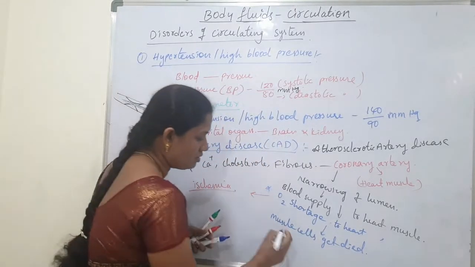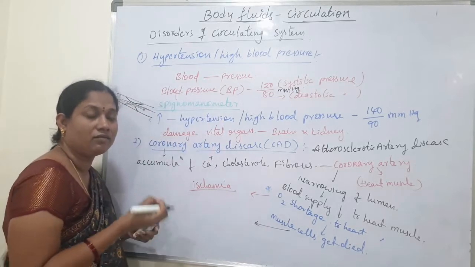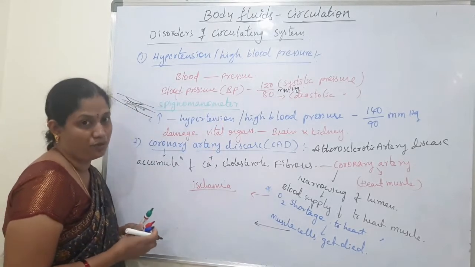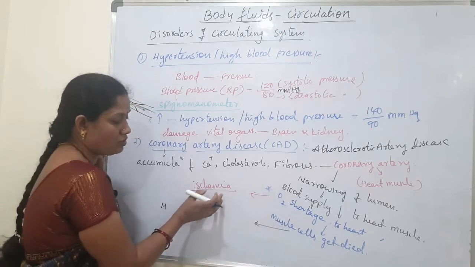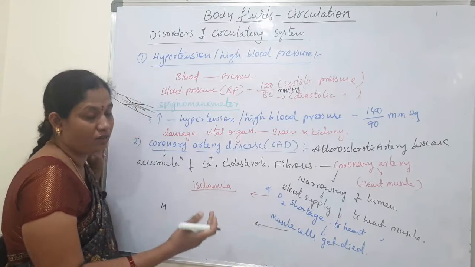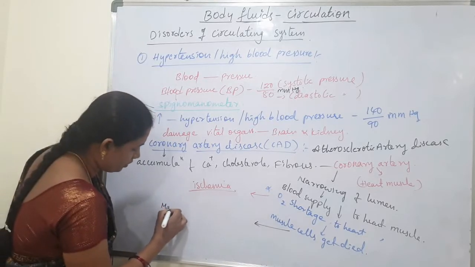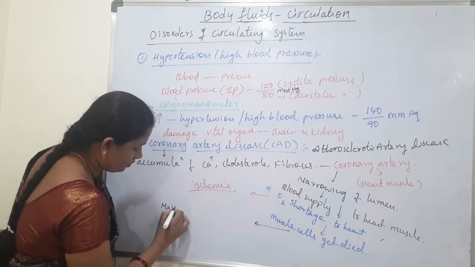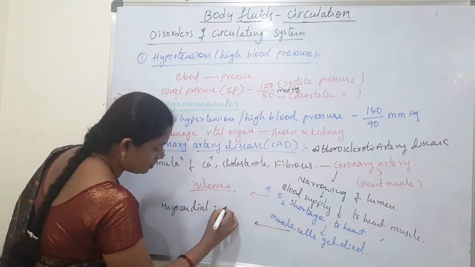As a result the heart cannot work properly. If ischemia continues for a period of time, it leads to myocardial infarction.